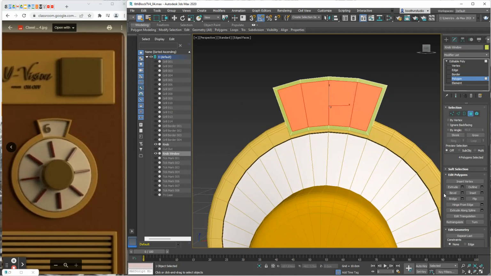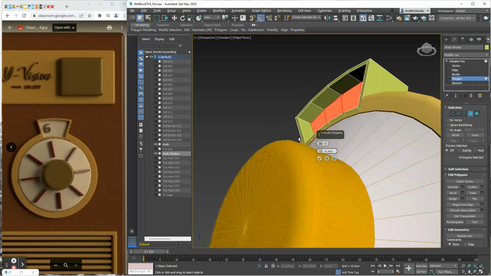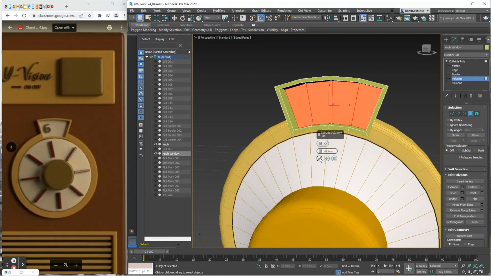Let me Control Z that. I think it went too deep. Open up the menu again. Let's go with 0.4. Let me see how I feel about that. Yeah, I think 0.4 would be better.